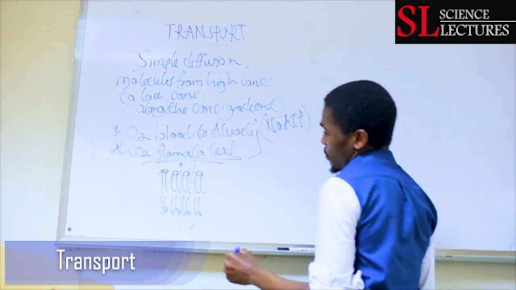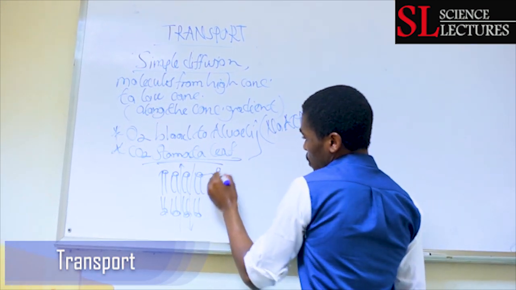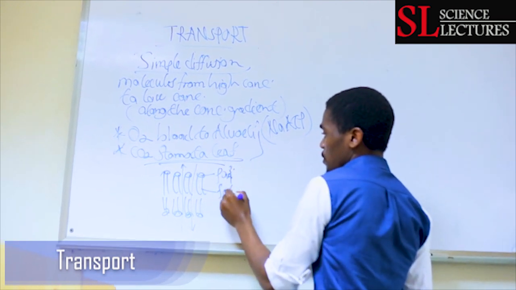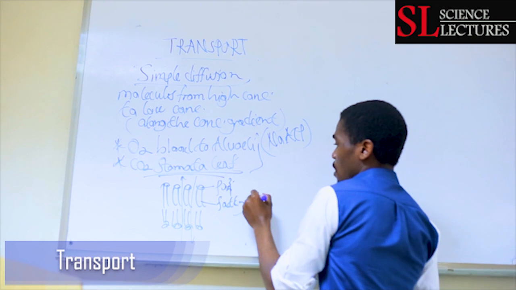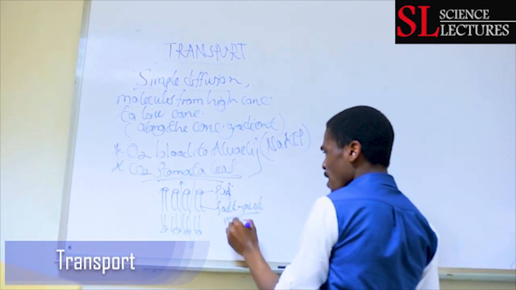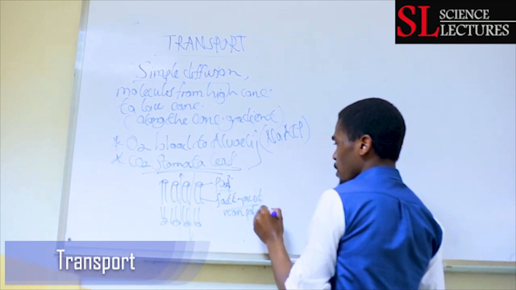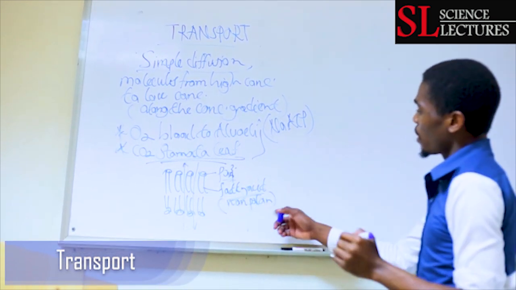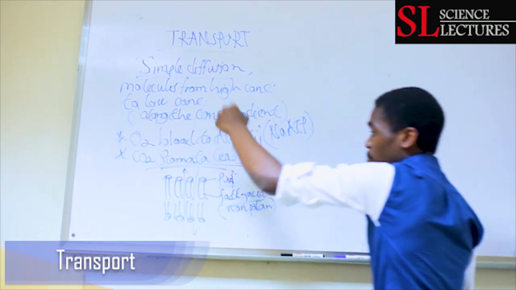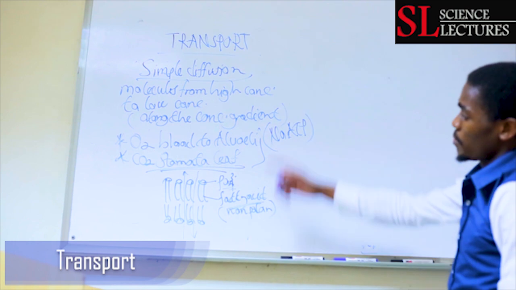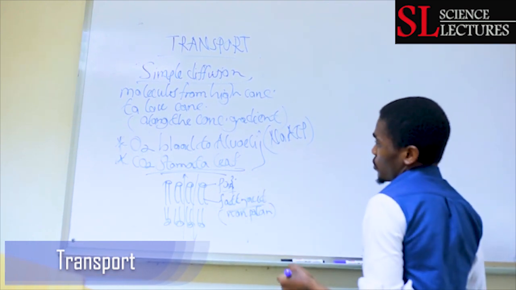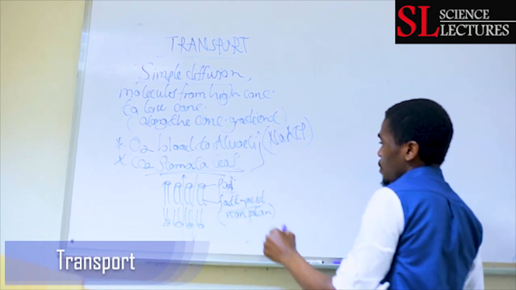So which molecules are capable of diffusing? Let's say this is our phosphate group, and these are the fatty acids. A phosphate group is negatively charged. Fatty acids are non-polar molecules. So they will aid movement of other non-polar molecules across the cell membrane by simple diffusion.